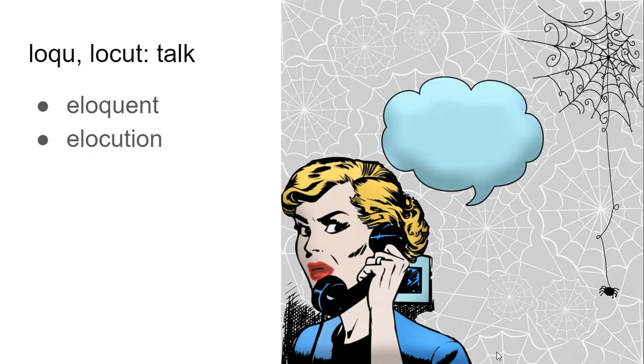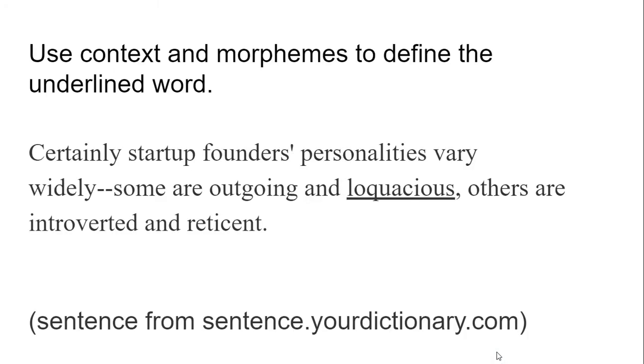Now here's another root for you, locu or loqu, okay, which means talk. And you can see it in the words eloquent. If you're eloquent, you speak very fluently, very, very skillfully. And elocution, which is the art of public speaking. Now, if we take context and word parts, morphemes together, then we can figure out the meaning of words that we may not be familiar with.